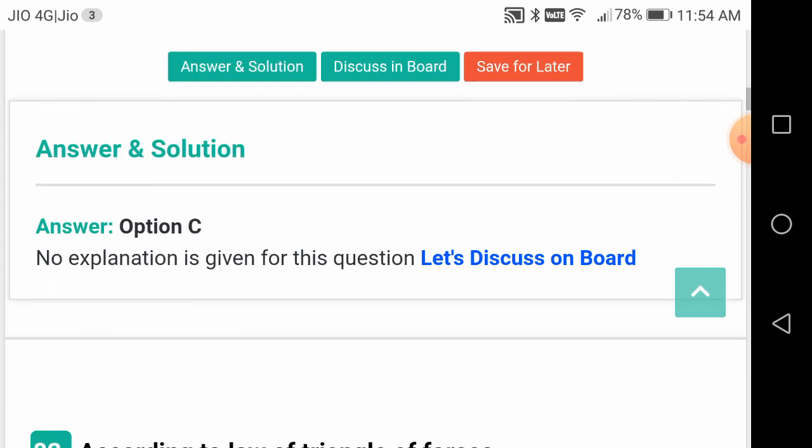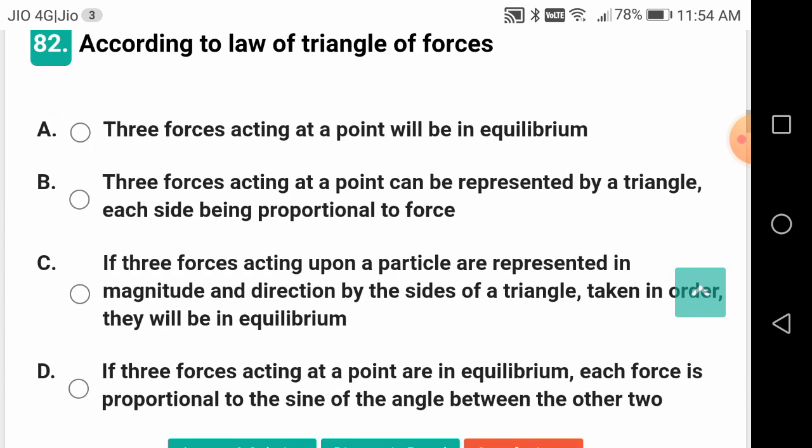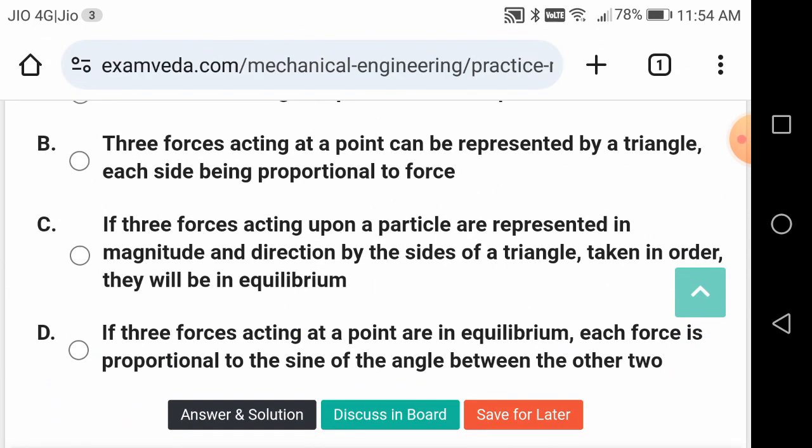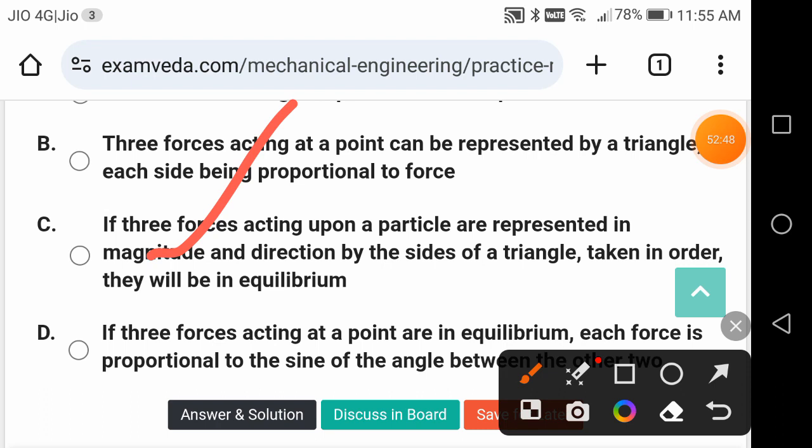Velocity ratio, okay, friends. According to law of triangular forces, what is the correct answer? If three forces acting upon a particle are represented in magnitude and direction by the three sides of a triangle, taken in order, then they will be in equilibrium. So, you should take them in order.